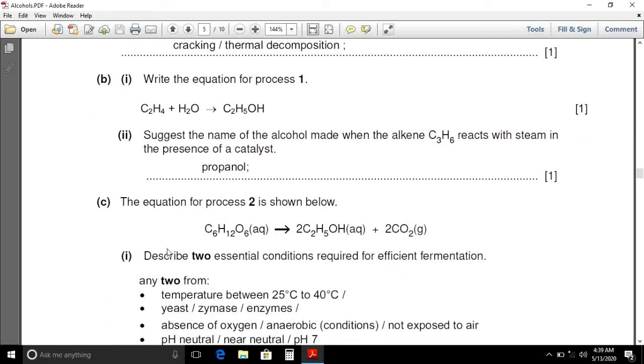Question 23b part, write the equation for process 1. C2H4 plus H2O that will produce C2H5OH ethanol. Second part, suggest the name of the alcohol made when alkene C3H6 reacts with steam in the presence of catalyst. As you know that 3 carbon atoms of alkene has the name as propene, and when it is being added with steam it will produce propanol.